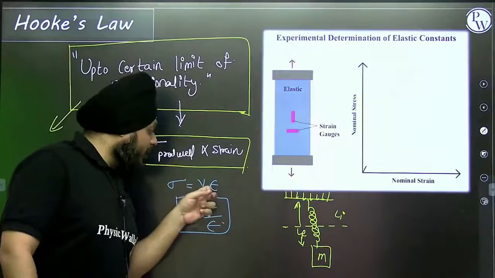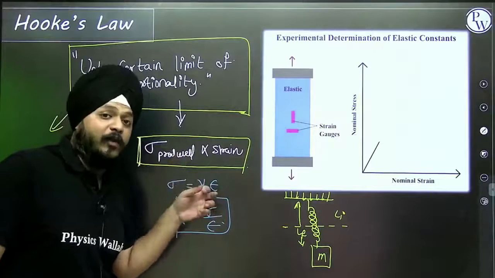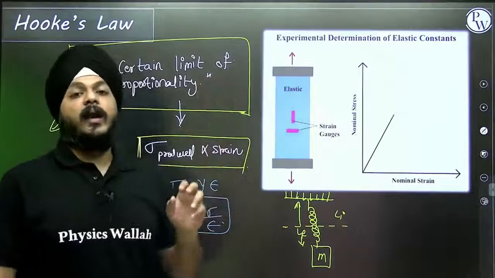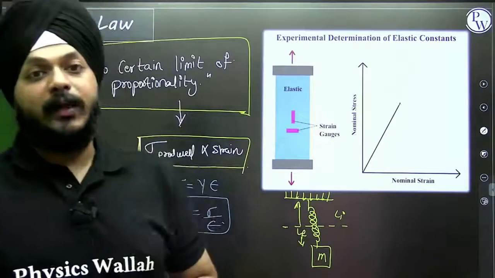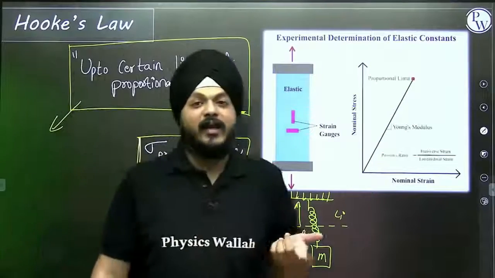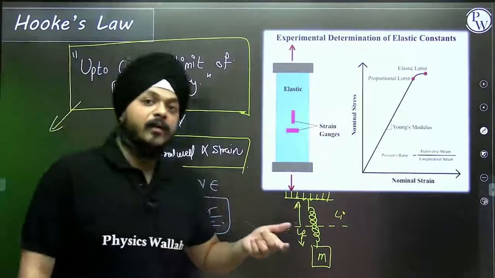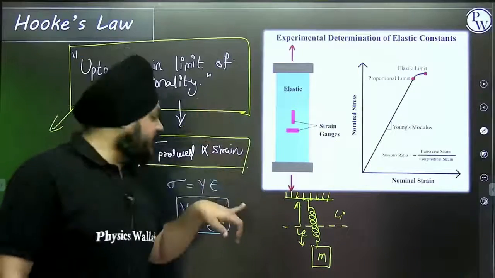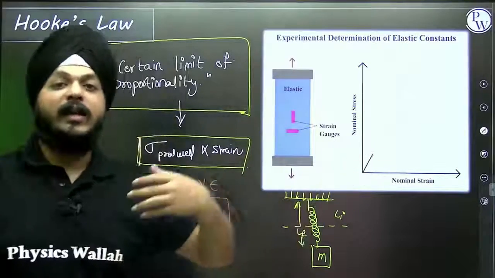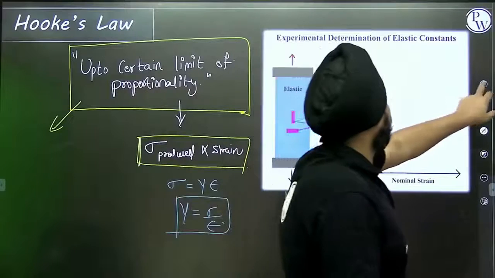So what kind of stress is produced? The ratio of the kind of stress produced to its relevant strain will give the new constant of proportionality. If it is tensile or compressive, then we say it is Young's modulus. If it is a volumetric stress and with respect to this it is a volumetric strain, then obviously we name it bulk modulus. So lots of things are there. This is the basic idea of Hooke's law.